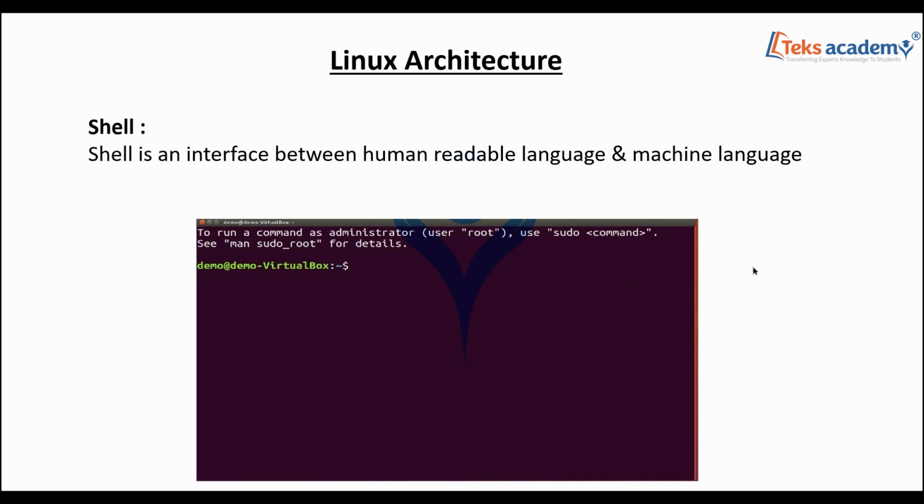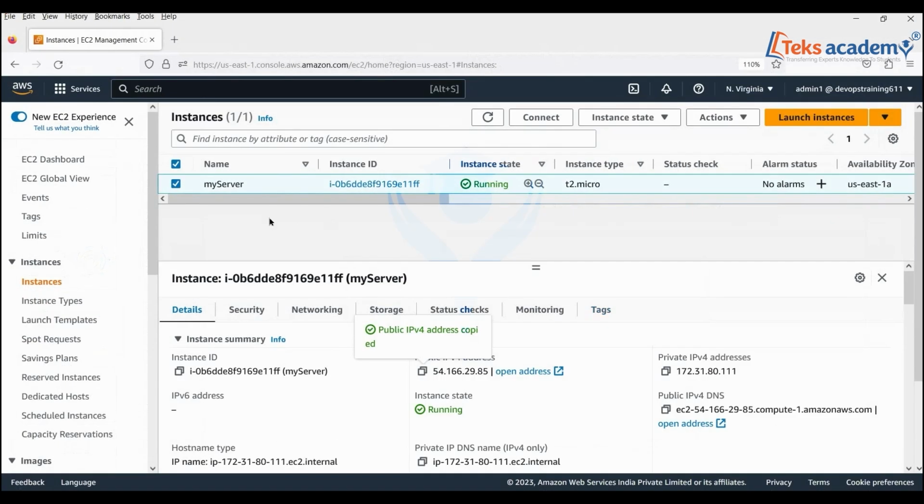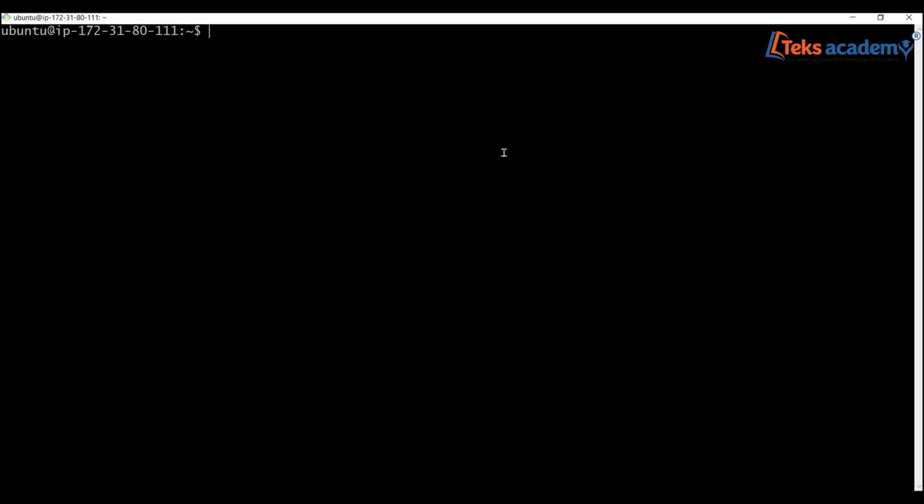Now we'll move on to how to access the Linux operating system. For that, we can launch a Linux server on our AWS account. In my AWS account, I have launched an Ubuntu server, and you can connect to it. In the previous sessions, we have seen how to launch a Linux based instance and how to connect to it. I'm connecting using Git Bash. I have already connected. This way you can access the Linux operating system.